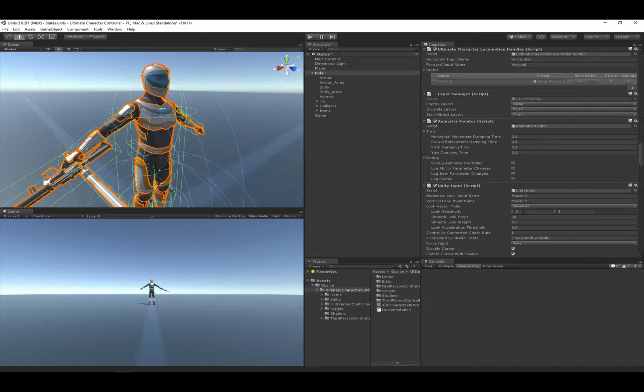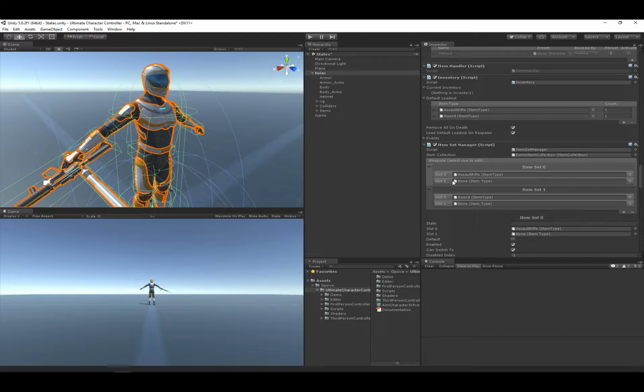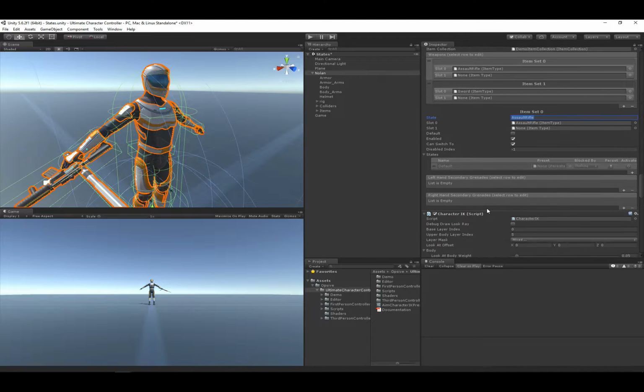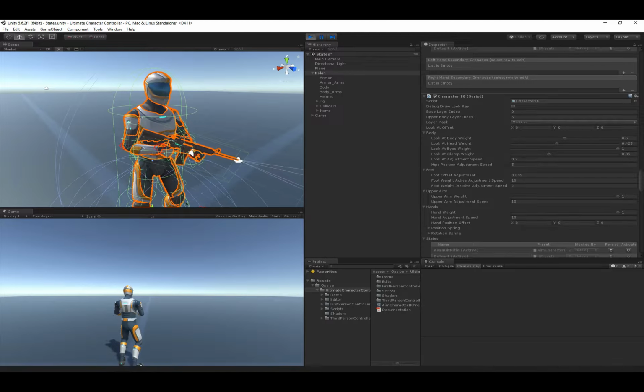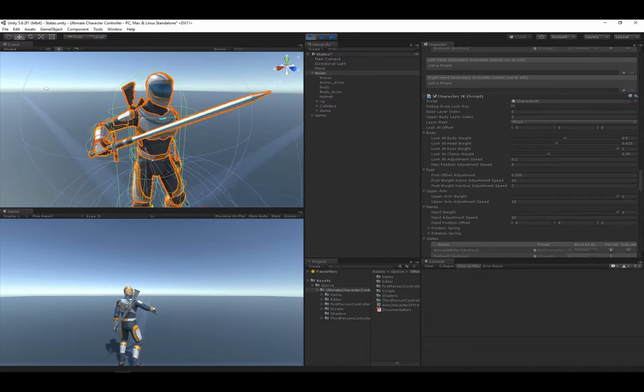Let's just say that we wanted to have a different state when the assault rifle item set was activated. We could create a state name for the assault rifle, and then let's just call that same IK component preset. And now when the assault rifle is activated, the look at body weight will be set to 0.5. So the assault rifle is loaded and it's at 0.5 right now. If I switch to the sword, notice how the assault rifle state ends, and now it's back to its original value.